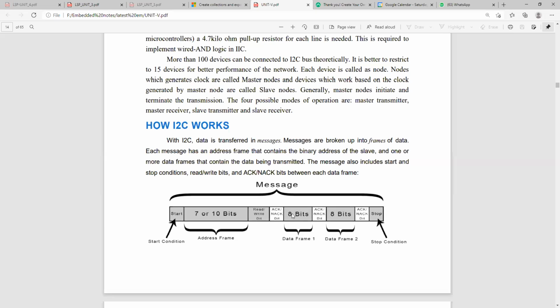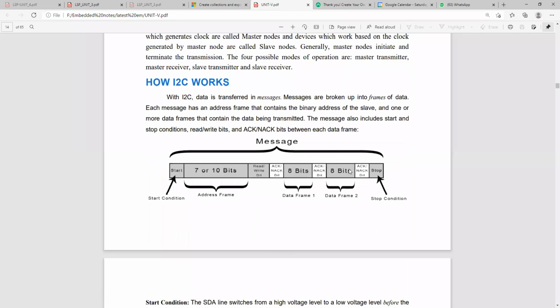After that data frame 1, next an acknowledgement or non-acknowledgement bit, then data frame 2 and an acknowledgement or non-acknowledgement bit, then the stop bit. Here in I2C we are sending two data frames at a time with the address frame. When sending each data frame, an acknowledgement bit will be present. Also after the address frame, the read and write bit will be present.